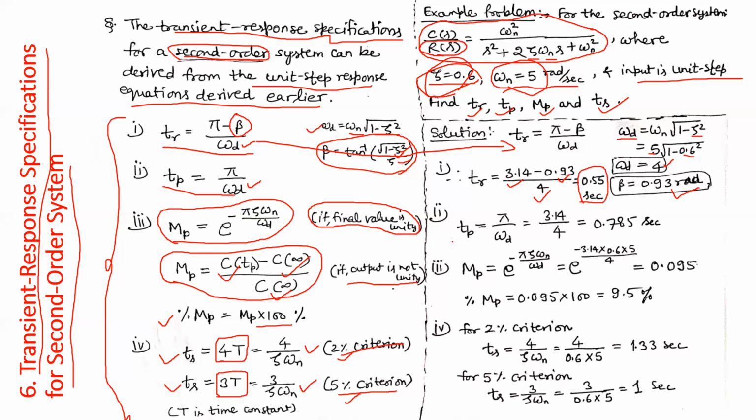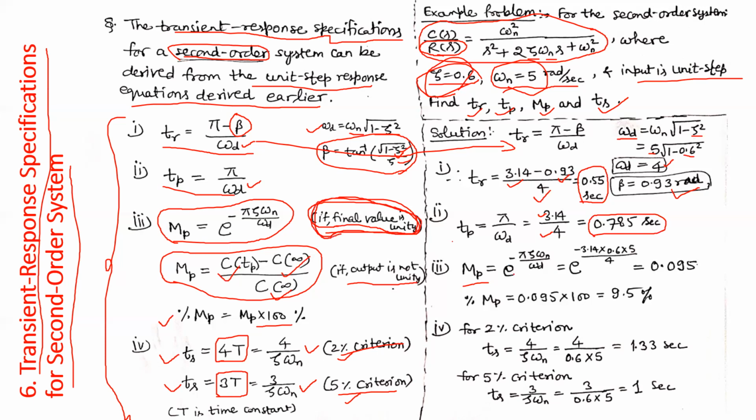Second, peak time, pi by omega d: pi is 3.14, omega d is 4. So this is my peak time. Maximum overshoot: since it is not specified whether there is some steady state error or not, we assume that the final value is unity, that our output response will reach the reference value 1.